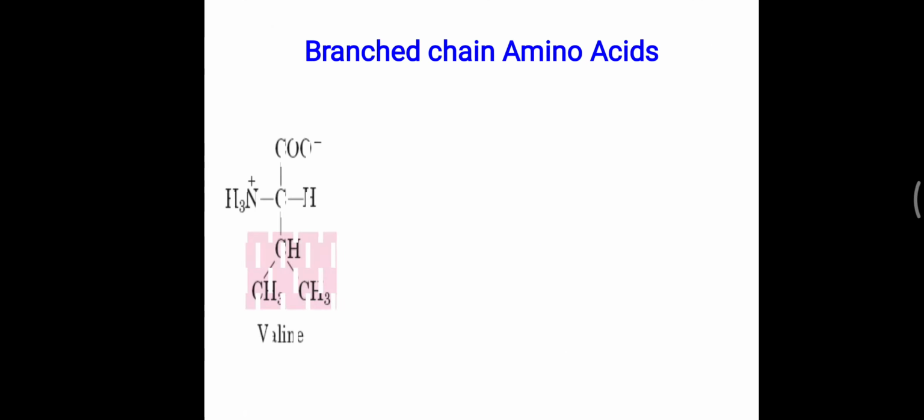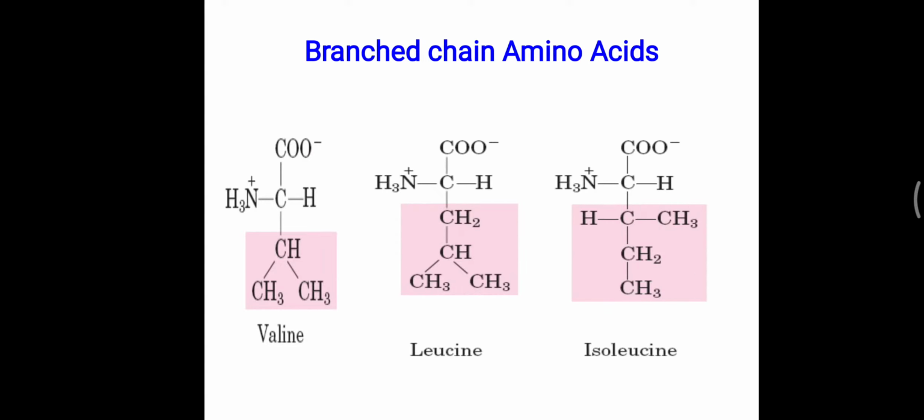For the branch chain amino acid, there is a branch in this aliphatic hydrocarbon chain, so it is called branch chain amino acid. Previously, glycine and alanine are the simple ones. The branch chain amino acids are valine, leucine, and isoleucine. These three are the branch chain amino acids. So in total 5: glycine, alanine, the simple amino acids, and valine, leucine, and isoleucine, the branch chain amino acids.